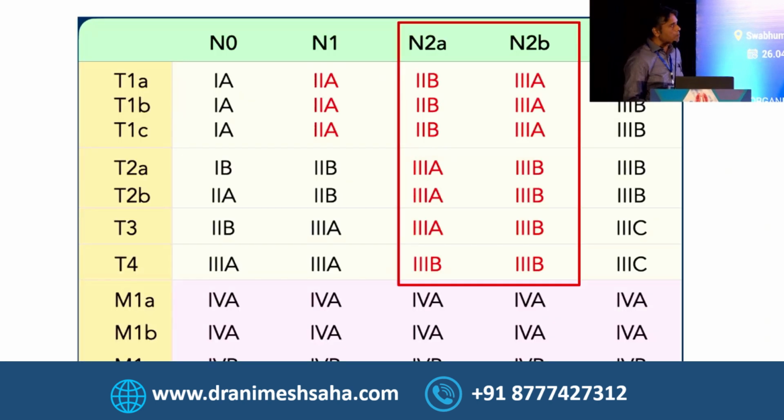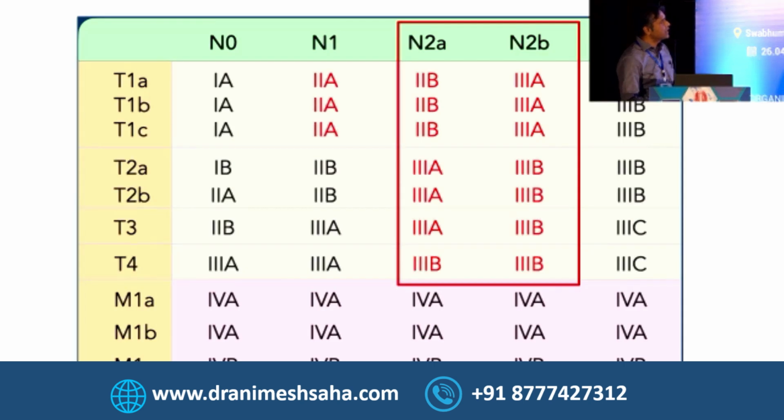So if you see the composite staging, if it is a T1 disease and N2A, then it is composite stage 2B. If it is N2B, then it straight becomes stage 3A. And if it is a T2 disease with N2A, it is 3A, N2B, it is 3B disease. And T3, again N2A, it is 3A, N2B, it is 3B. T4 comes straight to 3B disease. So this is the composite stage grouping now.